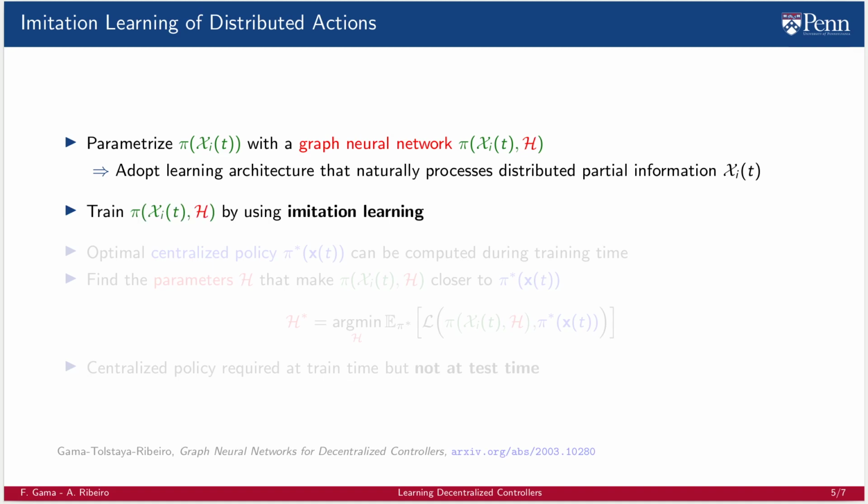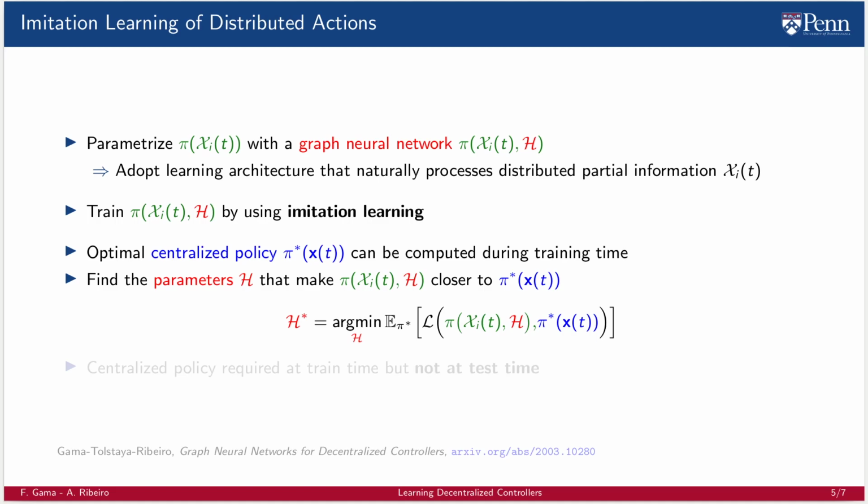By choosing to use GNNs as a data-driven heuristic, we have constrained the space of all possible distributed actions to be the space of all GNNs. To pick an adequate GNN, that is, to train the GNN policy pi, we use imitation learning as a means of finding the appropriate set of filter parameters h. Imitation learning relies on the availability of an optimal policy pi star that can be computed during training time. This optimal policy can be a centralized one since it is only required at training time.